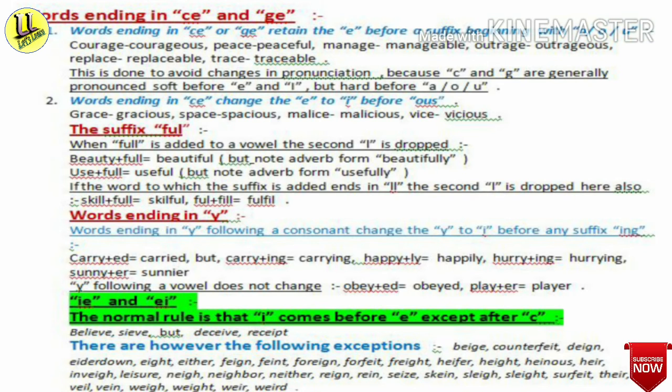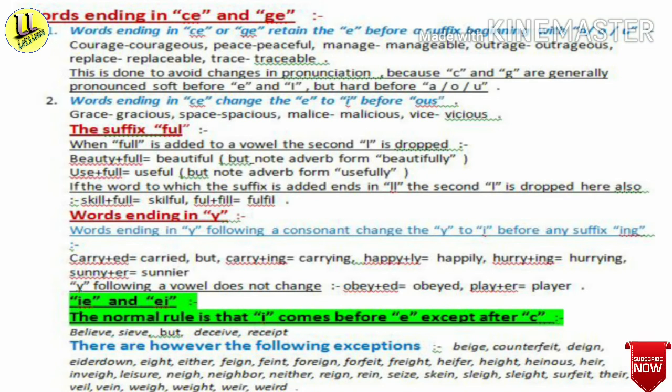And then words ending in Y. Words ending in Y following a consonant, change the Y to I before any suffix except ing. For example, carry plus ed, that will be carried. But carry plus ing will be carrying.